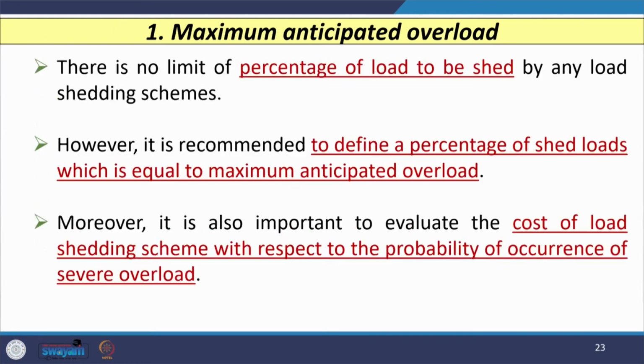If I consider the first one, the maximum anticipated overload factor, there is no limit on the percentage of load to be shed by any load shedding scheme. No such standard exists. However, most utilities recommend defining a percentage of load shed equal to the maximum anticipated overload. It is important to evaluate at the same time the cost of the load shedding scheme with respect to the possibility of occurrence of severe overload.